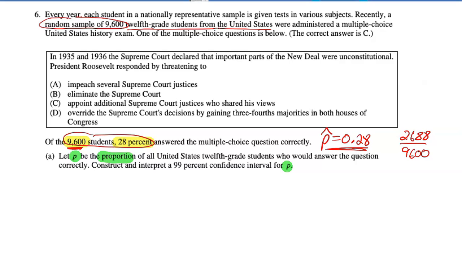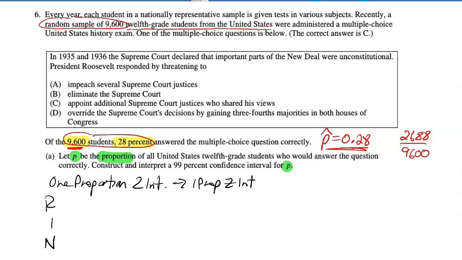So in this investigative task, in part A, we're asked to construct and interpret an interval. We've done that many times. I would encourage you to remember to check conditions to make sure the interval is appropriate. We're going to use a 1 proportion z interval, known as 1-PropZInt on a TI graphing calculator. We'll use that if the conditions are met. We have RIN. We only have one sample, so we don't need the G in RING, just RIN.